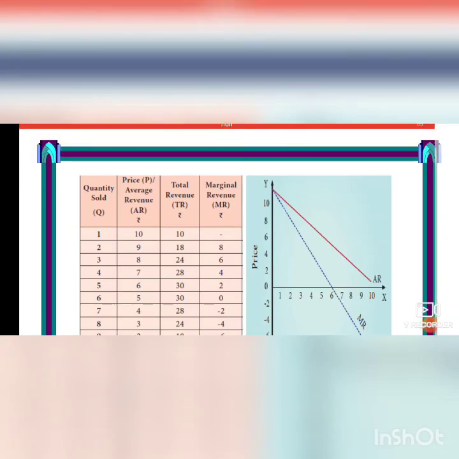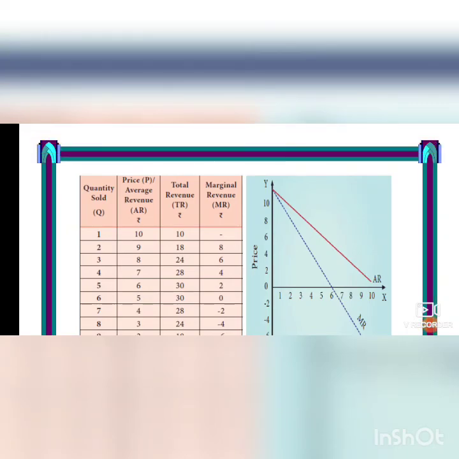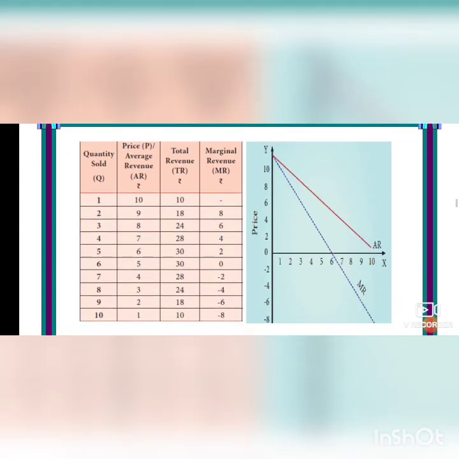So you see the diagram and the tabular column, okay. Here quantity sold is 1 to 9, 10. The price, how they have written: 10, 9, 8, 7, 5, 4, 3, 2, 1. Total revenue, how they are finding: multiplying both the numbers, 10 into 1, 10; 2 into 9, 18; 3 into 8, 24; 4 into 7, 28. So you will multiply the quantity and the price level, and you will get the total revenue.